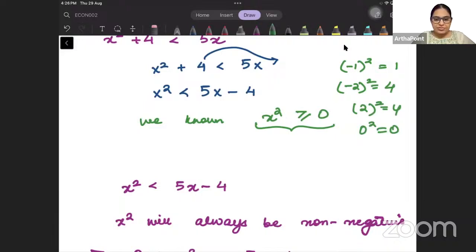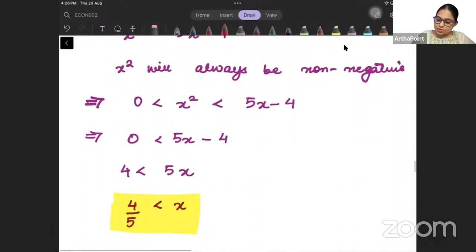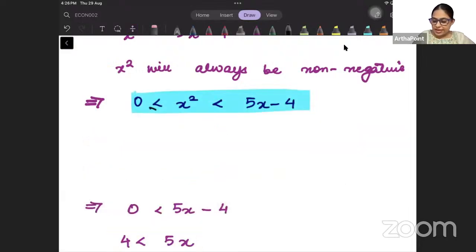So whenever we square any number, it will always be greater than or equal to 0. It means this x square will be greater than or equal to 0. So I have got this statement, beta, that x square is greater than or equal to 0 and less than 5x minus 4.